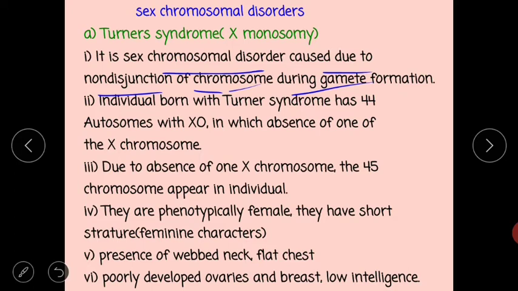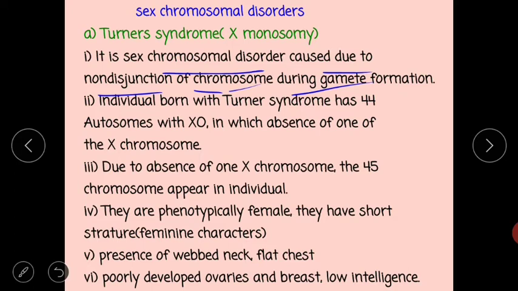The individual born with Turner syndrome has 44 autosomes with X0, in which one of the X chromosomes is absent.